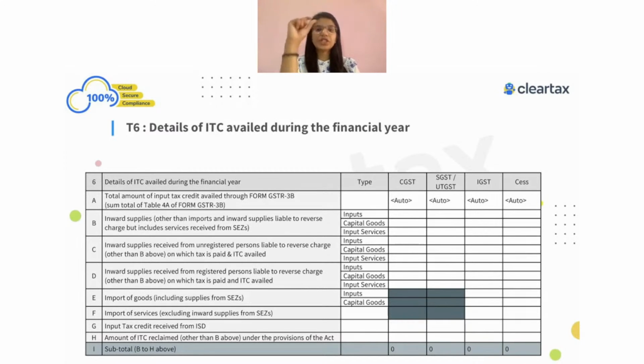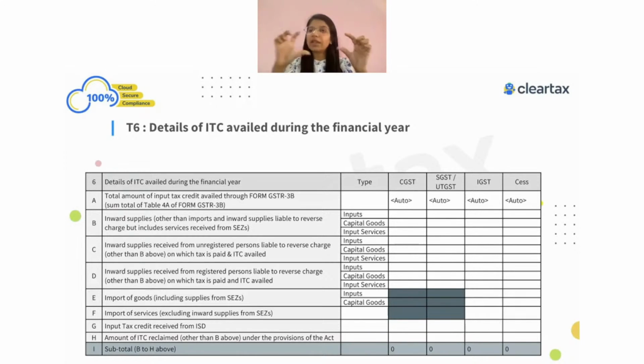So you know that in your GSTR 3B, you have a section called all other ITC, which is ultimately table number 4A. In GSTR 3B, you have 4A, 1, 2, 3, 4, all of which have information in relation to your ITC related to import of goods, import of services, and ITC related to reverse charge. So when you look into your GSTR 3B form, it has been categorized into mainly 3 parts: table number 4A, 4B, 4C.